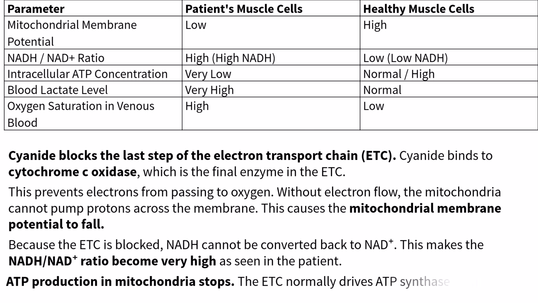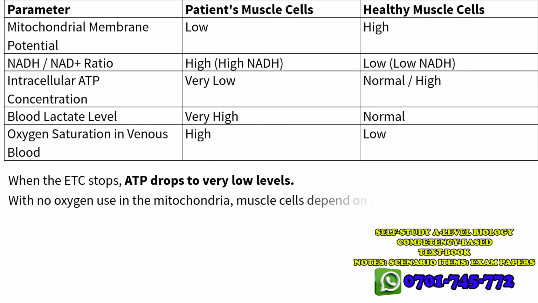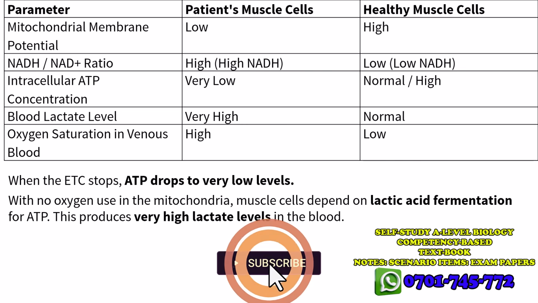The ETC normally drives ATP synthase to make ATP. When the ETC stops, ATP drops to very low levels. With no oxygen use in mitochondria, muscle cells depend on lactic acid fermentation for ATP. This produces very high lactate levels in the blood, as shown.